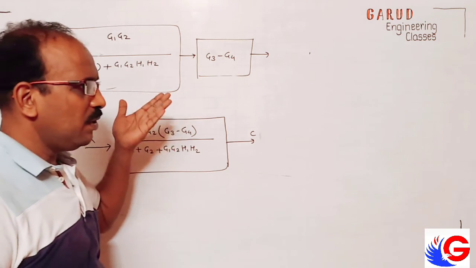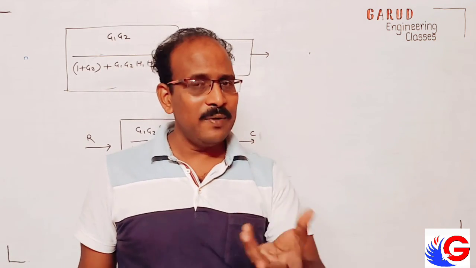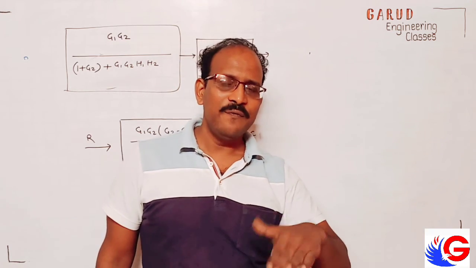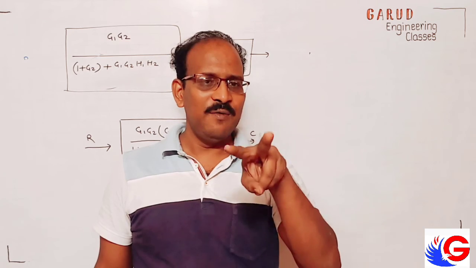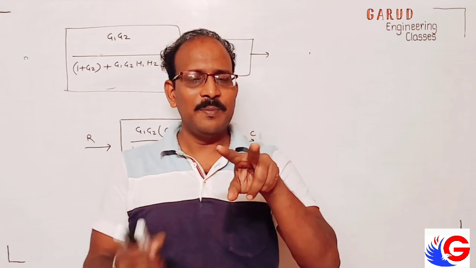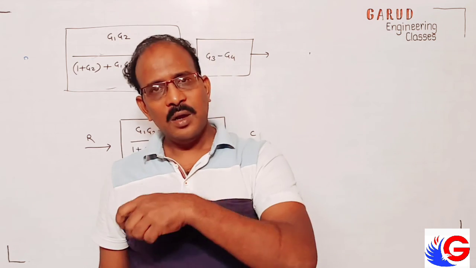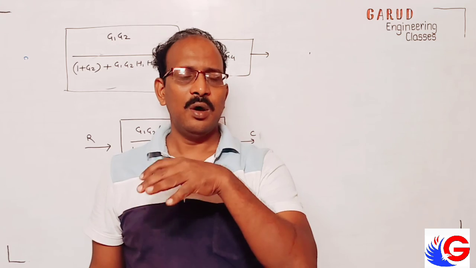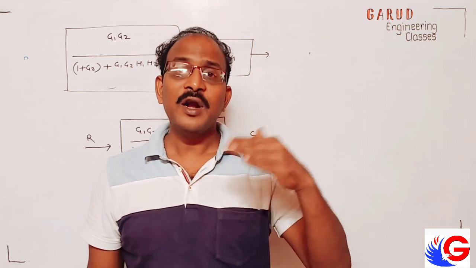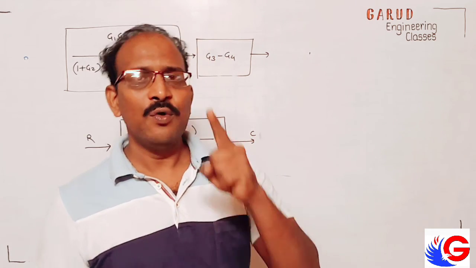Now what I tell you, I give you one homework. So what do you do? Tomorrow I will introduce more problems. Tomorrow I will introduce more rules also. What if there are two summing points? Can we shuffle summing point? Can we shuffle takeoff point? Can we shuffle takeoff and summing? If you want to take summing point before the block, or if you want to take summing point after the block, what will happen? There are different rules. So you should be good with this. So I give you one homework for this.